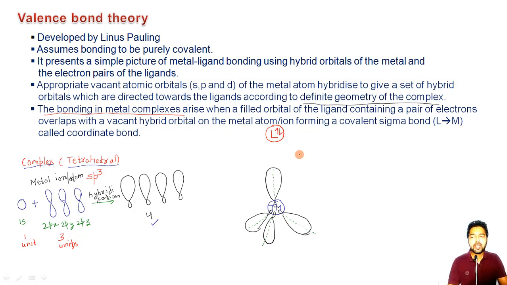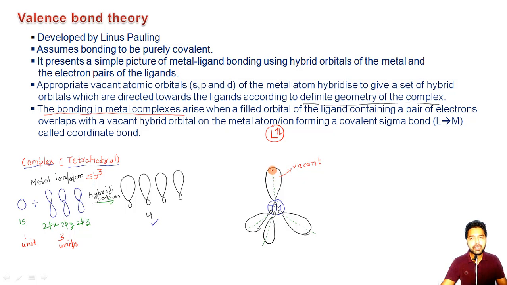So now when a filled orbital of the ligand containing a pair of electrons overlaps with these vacant hybridized orbitals of the metal atom, what will happen? It will result in the formation of a covalent sigma bond in which both the electrons are shared by the ligand and nothing is shared by the metal atom.